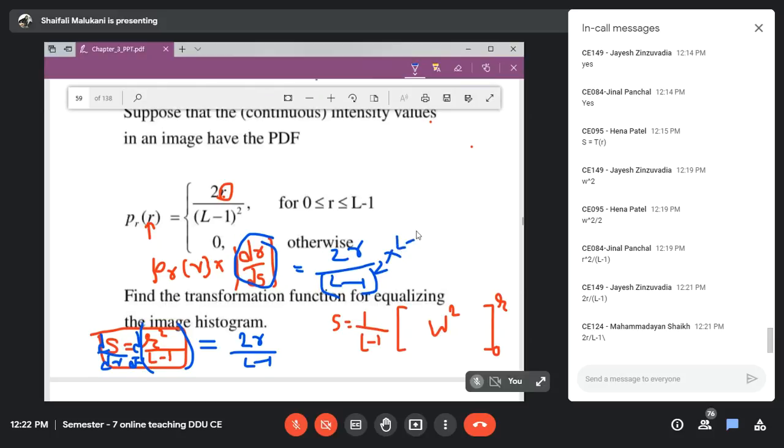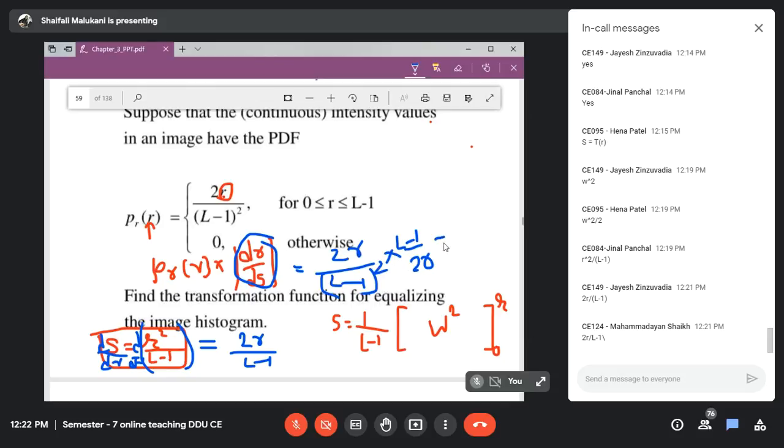It should be L minus 1 divided by 2r. Why? Because this is ds by dr, so if I take dr by ds, it will be the reciprocal of this, that is L minus 1 divided by 2r. Modulus: can r take a negative value? R is always positive. L minus 1 is always positive. Hence, whether I write the modulus or not, it is always a positive value.